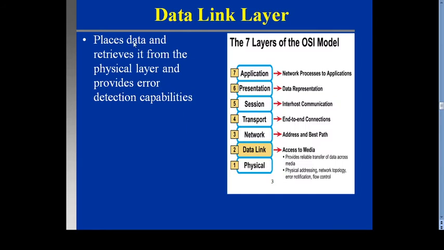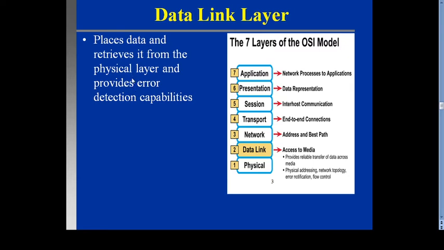Then the data link layer. It is the second layer in the 7-layer OSI model. The main function of this data link layer is access to media; it places the data on and retrieves it from the physical layer and provides error detection capability.